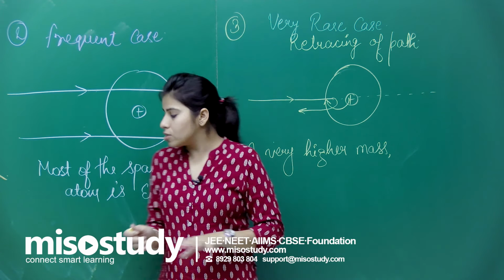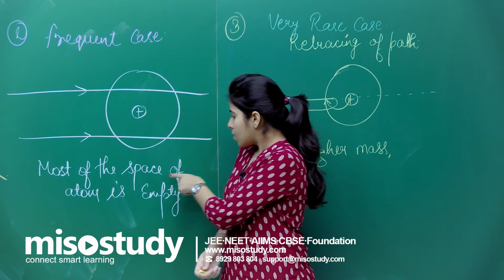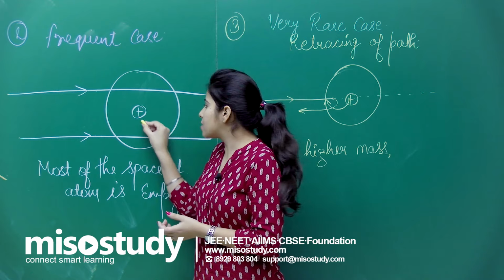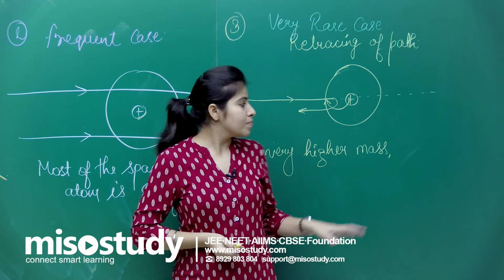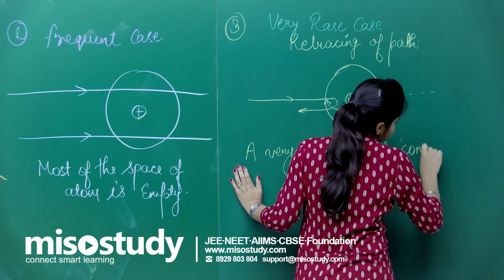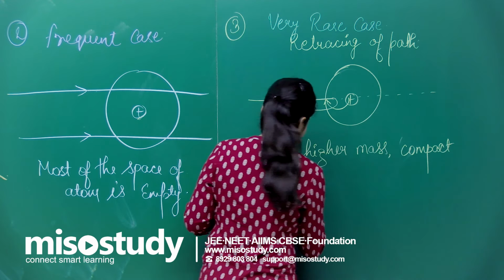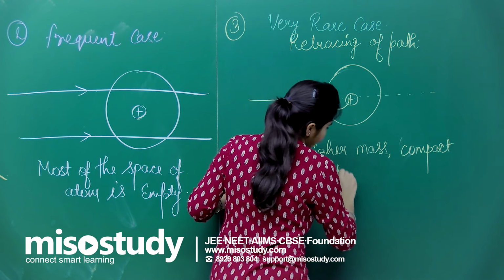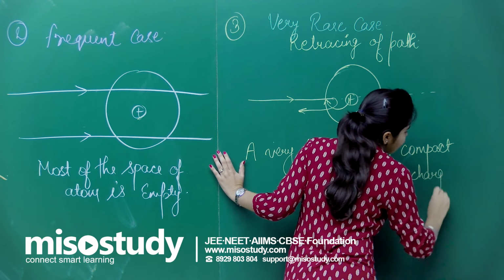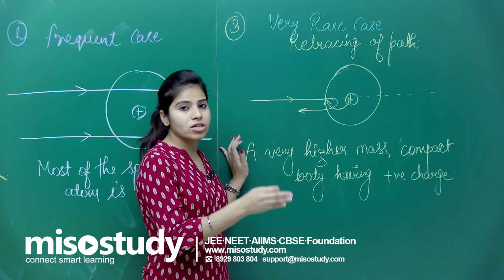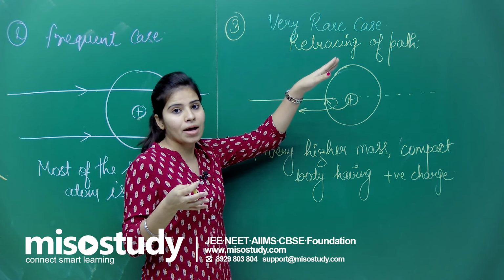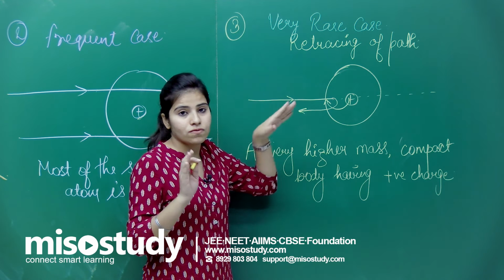Why are we saying so? Because you have seen most of the space of the atom is empty. That means there will be some compact body present inside the core of the atom. So a very heavy mass and a compact body having positive charge. Why positive? Because, as I have told you, positives repel each other, and the alpha particles are taking deviations from their path. That means there is something positive inside the center of the atom.